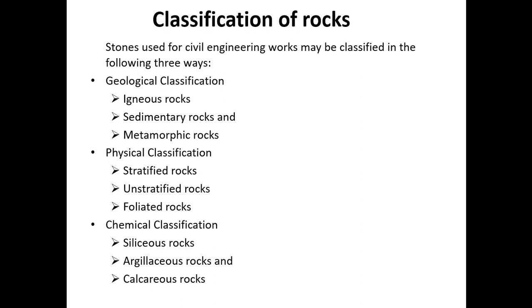Next, physical classification. This is one kind of geological classification, and it is based on the formation. Now, based on the physical classification, based on its appearance, how it looks, there are stratified rocks, unstratified rocks and foliated rocks. Now I will talk about stratified rocks.